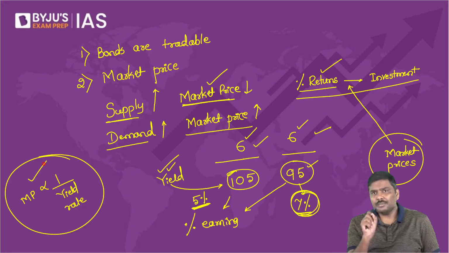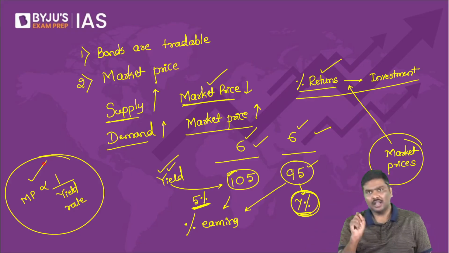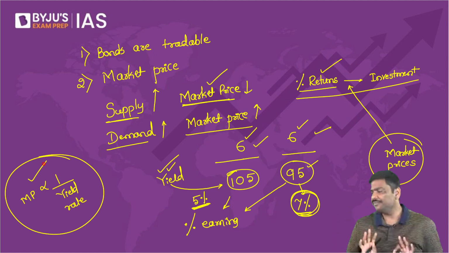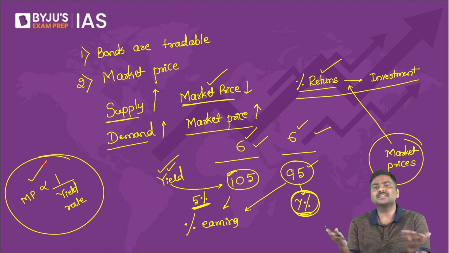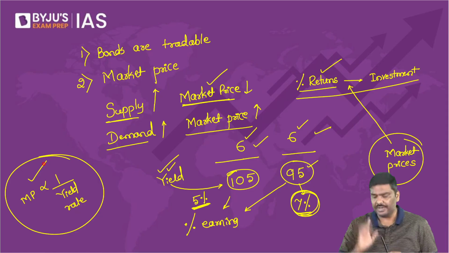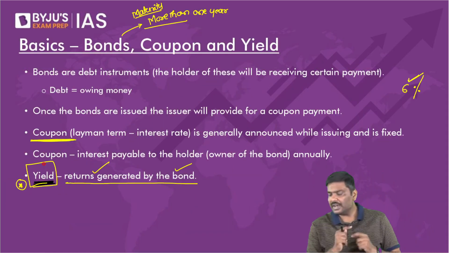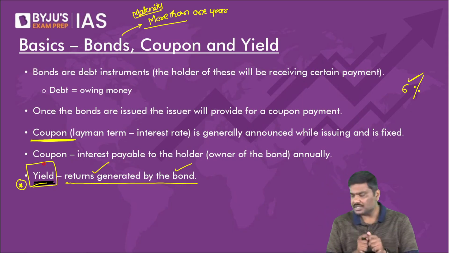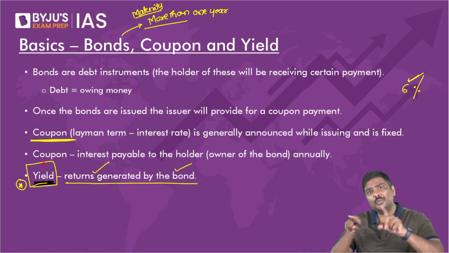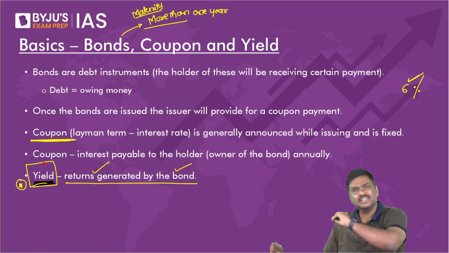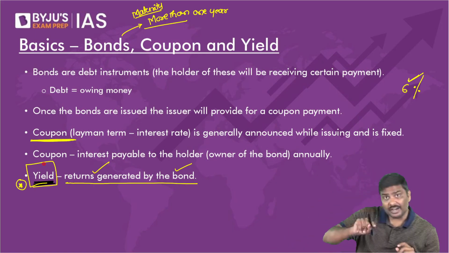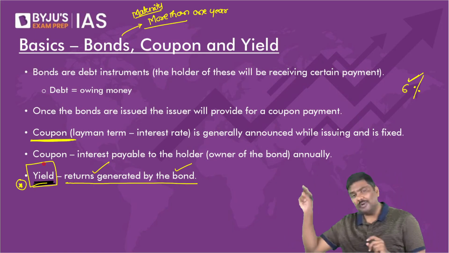What is this concept of yield rate? How is it connected to what we are discussing under the concept of Reserve Bank of India? Whenever you talk about government bonds, the yield rate on government bonds will keep on changing. It is never constant. Yield rate, I repeat, will keep on changing.